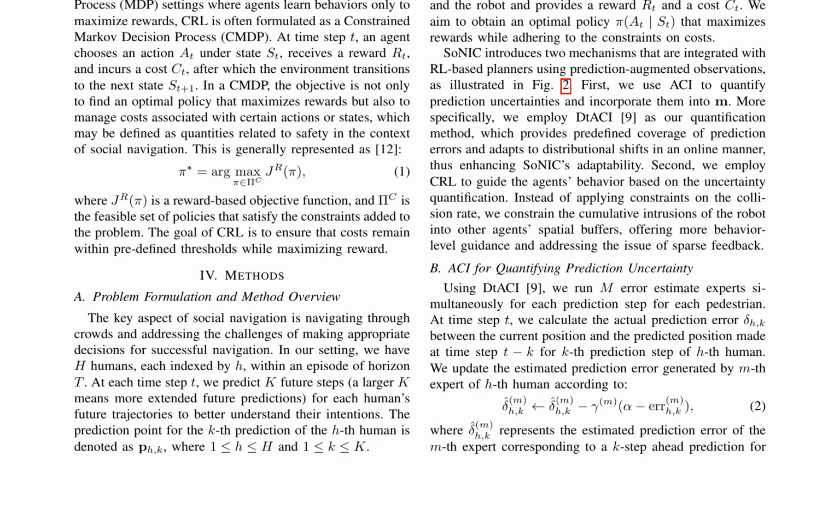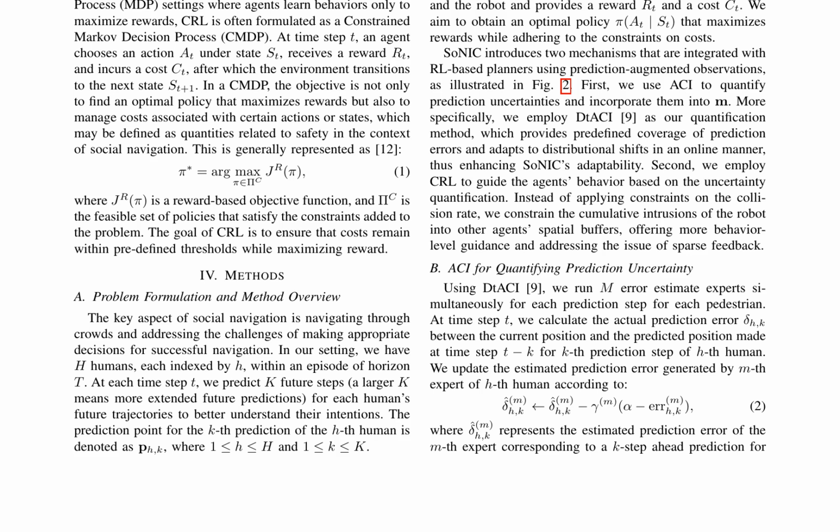The problem formulation involves predicting k future steps for each human's trajectory and formulating the task as a constrained Markov decision process, CMDP. The CRL agent generates actions to control the robot's moving speed based on observations of physical information, predicted human trajectories, and post-processed features. The goal is to obtain an optimal policy that maximizes rewards while adhering to constraints on costs.